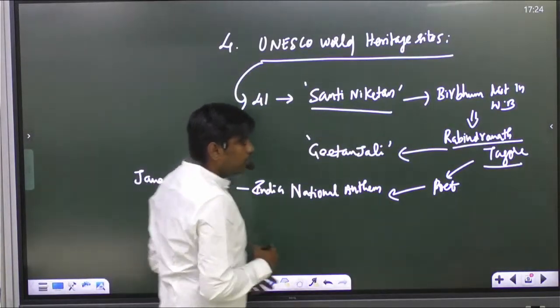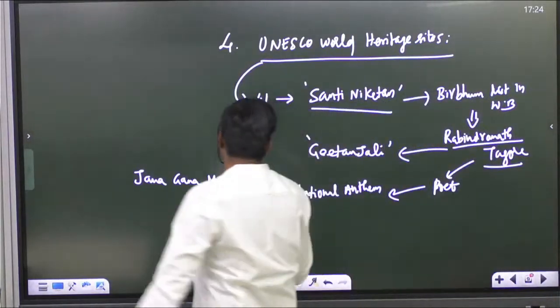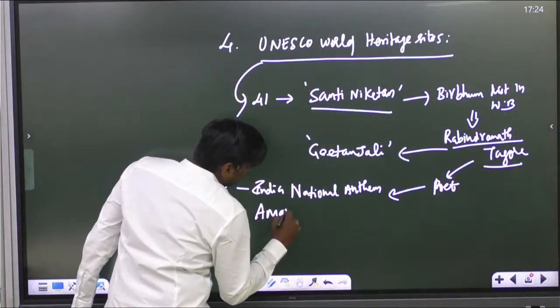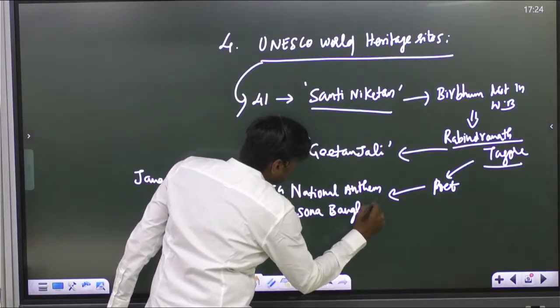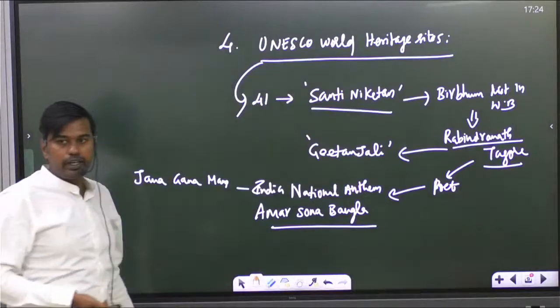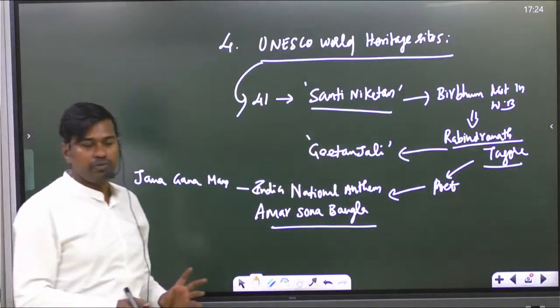Jana Gana Mana. And another one is the Bangladesh national anthem, that we say Amar Sonar Bangla. Amar Sonar Bangla is the national anthem of Bangladesh. That was also written by Rabindranath Tagore only. So he is a poet come freedom fighter.